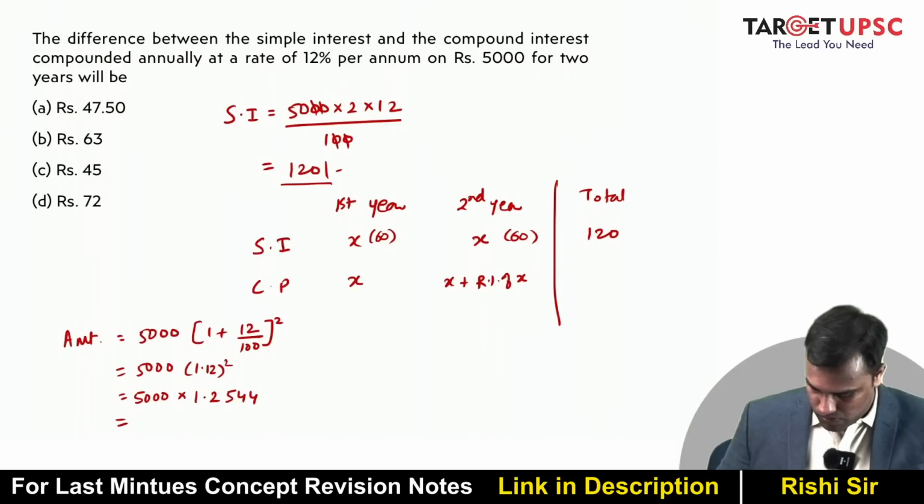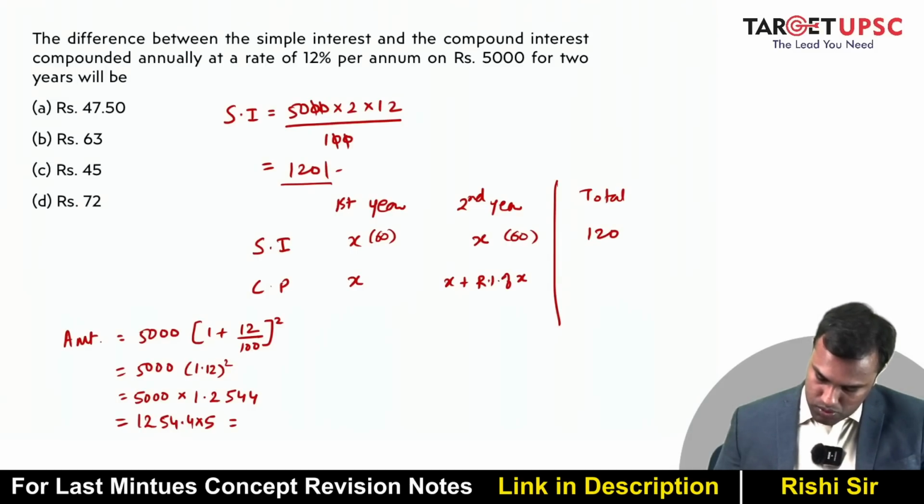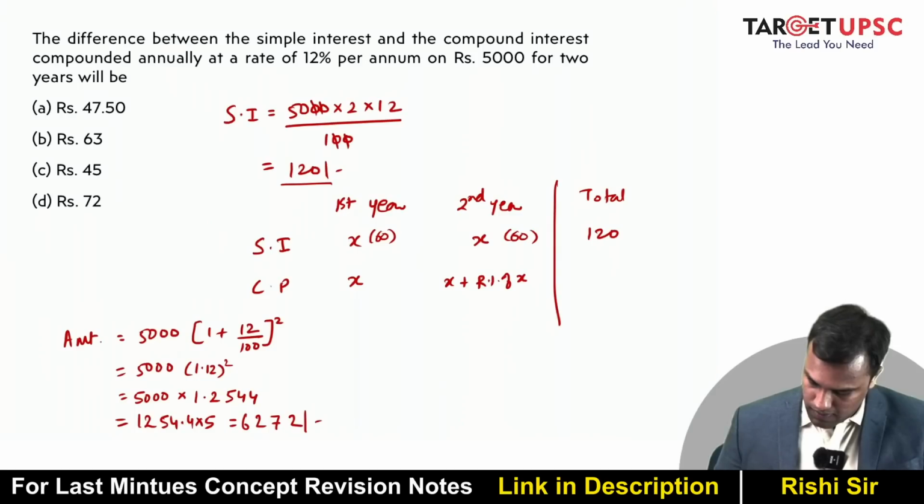So this is 1254.4 into 5. So that becomes what? 6272, right?